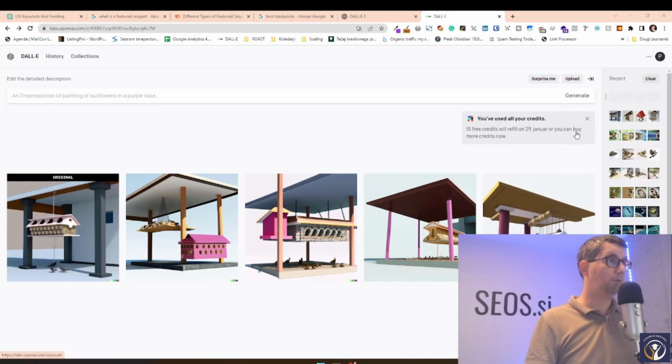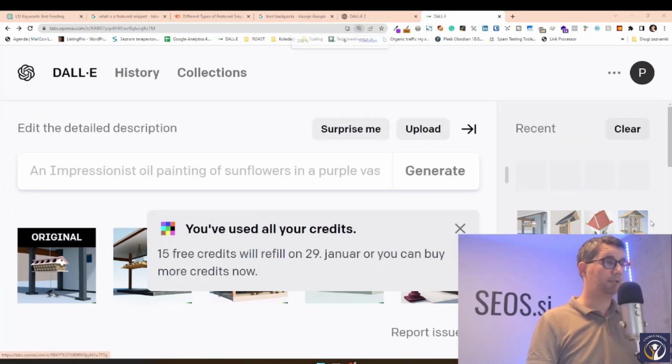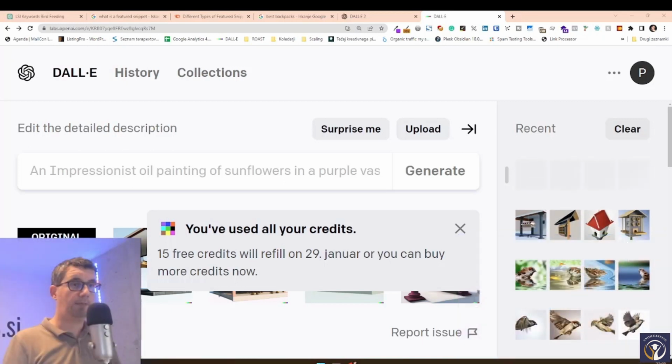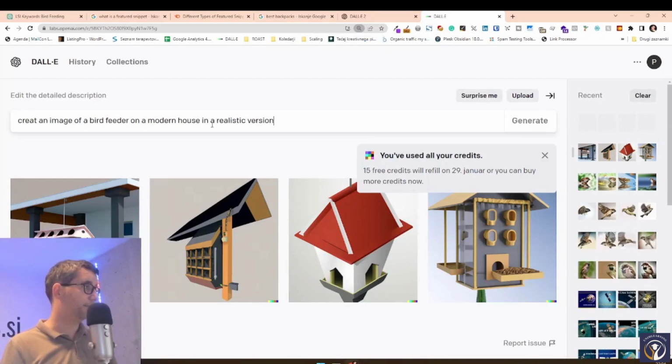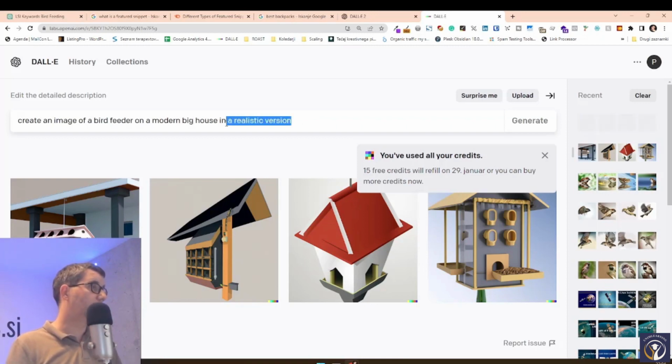And to see the query that we were using, we just go here to the right. If you can see at the right here, we have the history of all of the images that we have seen. You can't really see that. So this is the history. These are the first images that we gave, and here it's going to show us the query that we asked. Create an image of a bird feeder on a modern big house in online version.